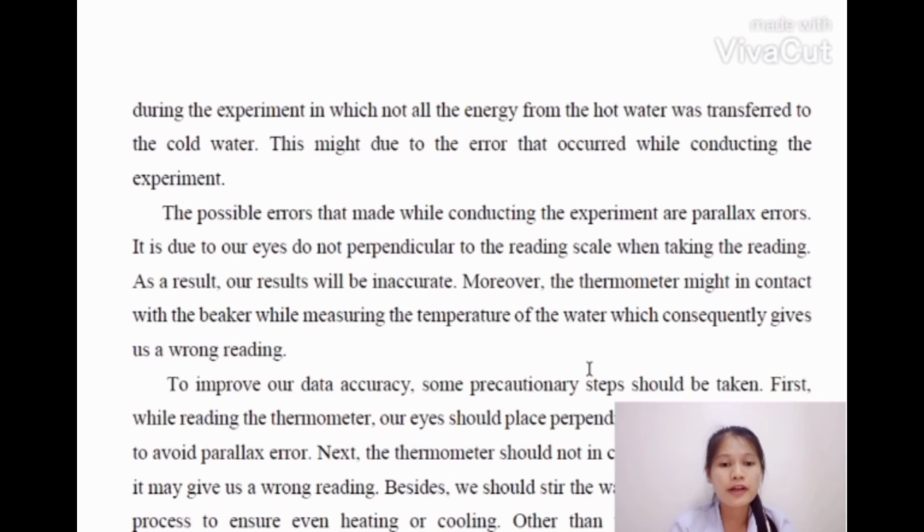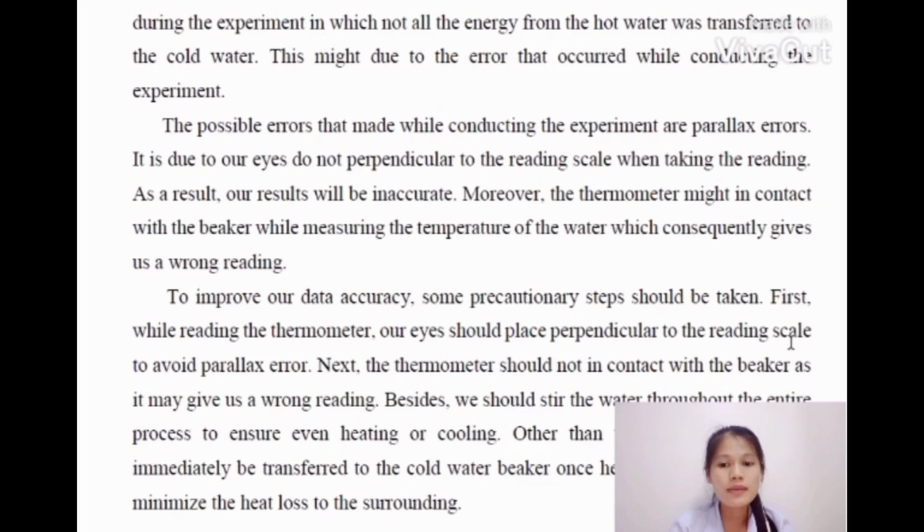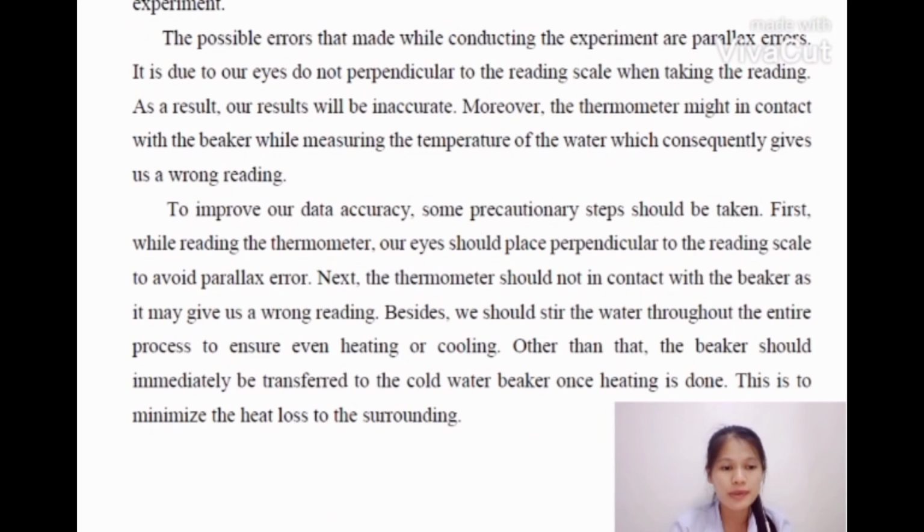The first possible error made is parallax error. This happens when our eyes are not perpendicular to the reading scale of the instruments while taking a reading. Furthermore, the contact of the thermometer with the beaker may also result in giving wrong values of the water temperature. Some precaution steps should be taken during the experiment to improve our data accuracy.